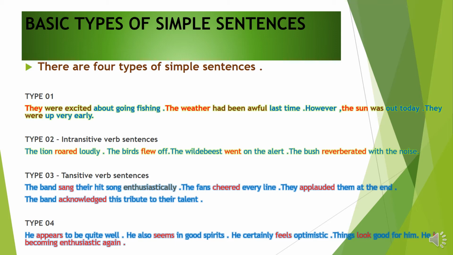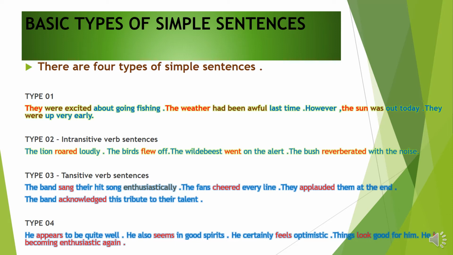So this type of sentence, children, has many forms of the verb to be as its verb, with a subject. Here are 4 sentences about fishing. By observing these 4 sentences, you can have a clear understanding of this type of simple sentence. In simple sentences, you can use several verbs, children.